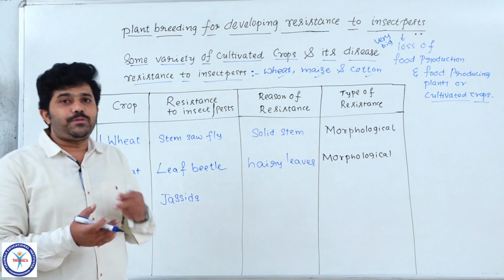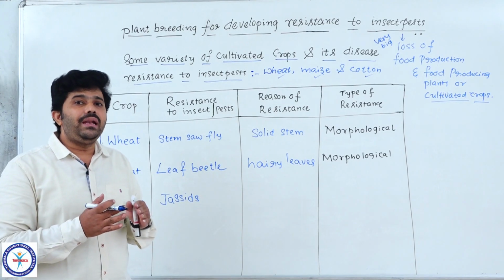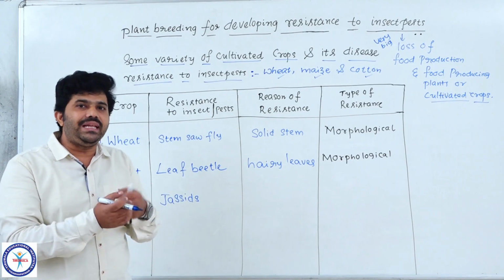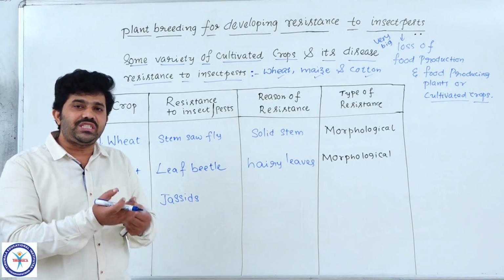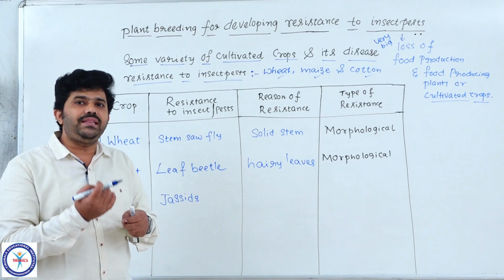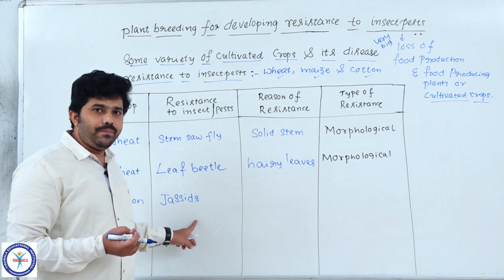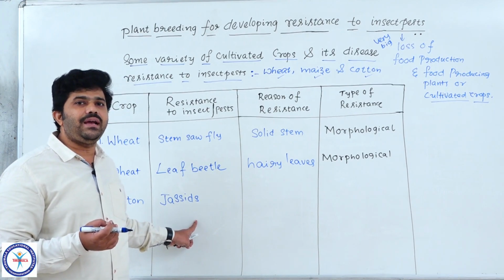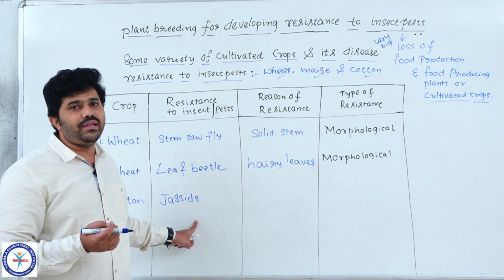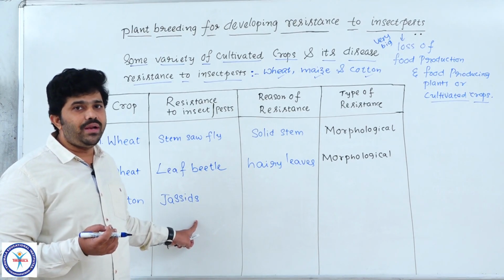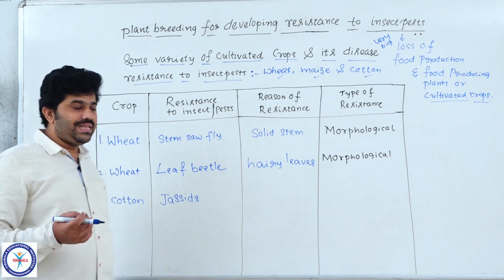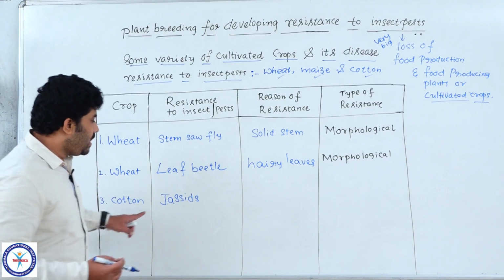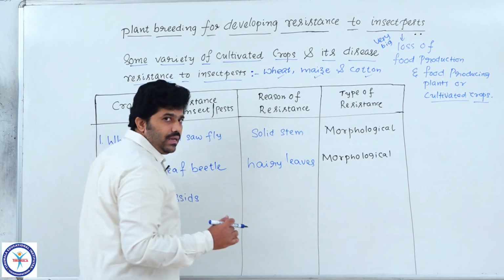Especially young leaves or growing leaves present on the growing plants are completely damaged by piercing, absorbing or stealing the materials present in the plant body. The food materials present especially in the young growing leaves are stolen by jassids. These are also very dangerous and very big problematic insect pests on cotton. They also grow on the leaves.